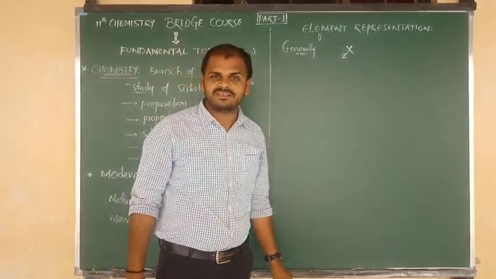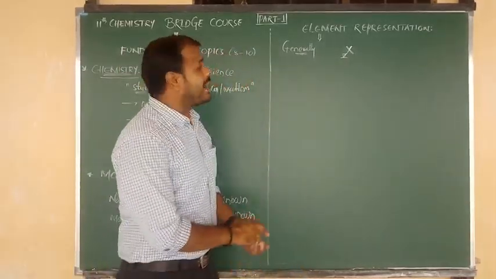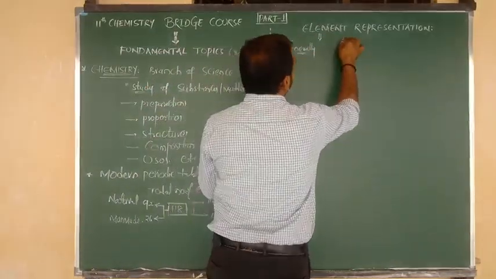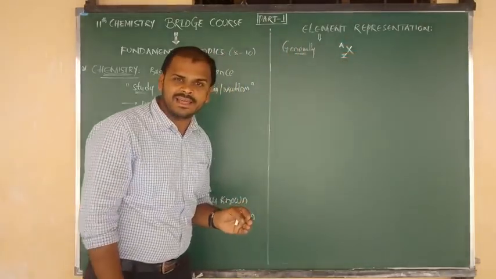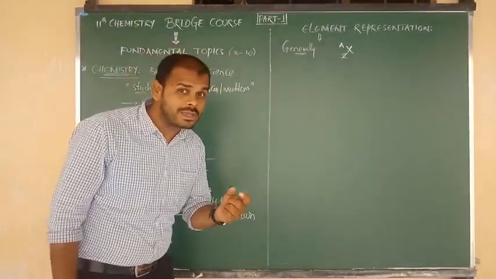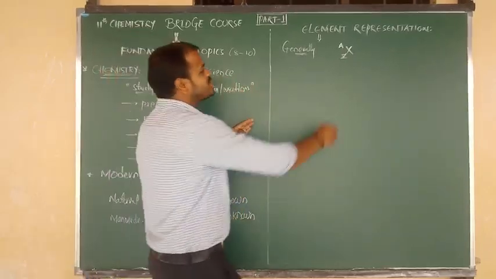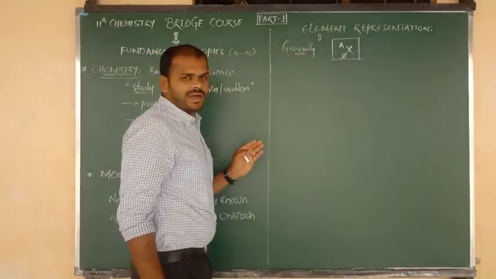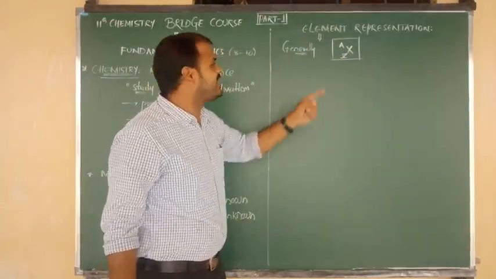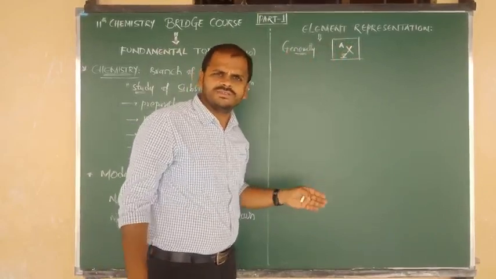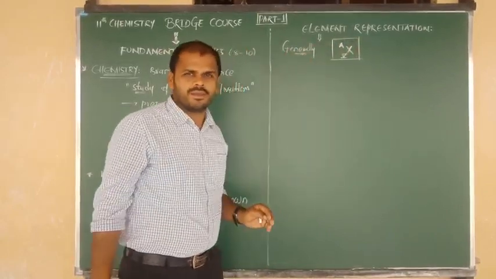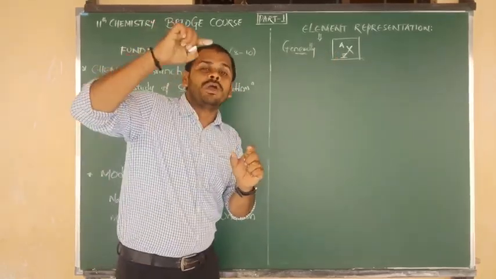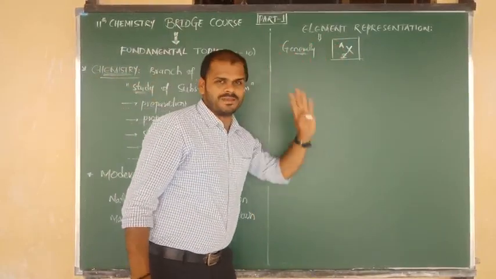Here Z indicates the atomic number, and at the top of the element we have to write another symbol, that is A. Here A indicates the mass number, and also we can say atomic mass, beta. So this is the general representation of an element: A, X, Z. Otherwise we can say Z X A. That means at the bottom of the element we write Z, and at the top of the element we write the symbol A, beta.